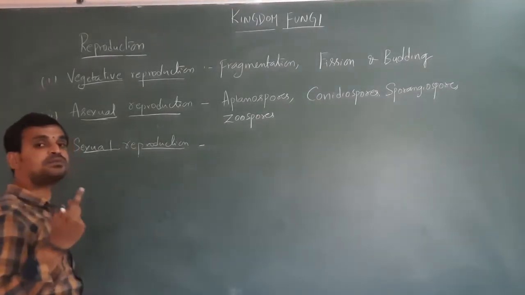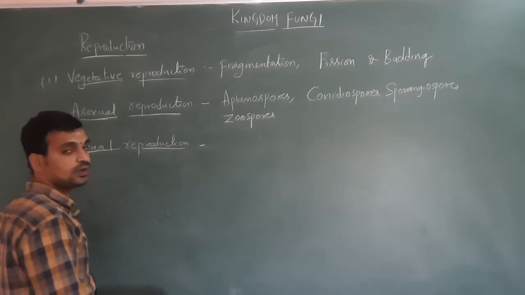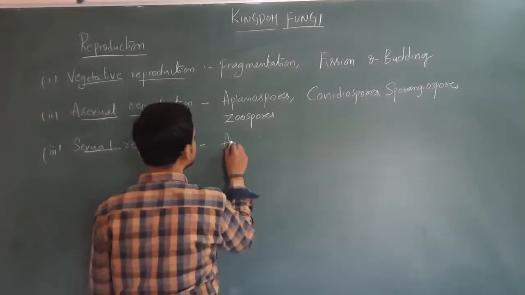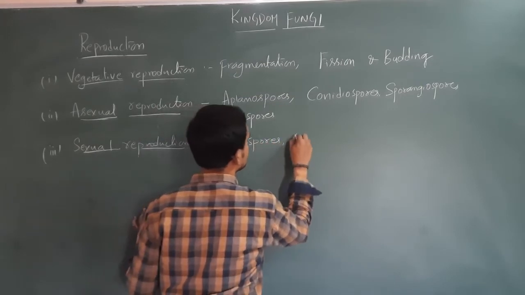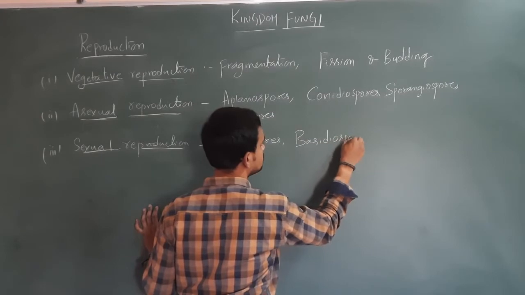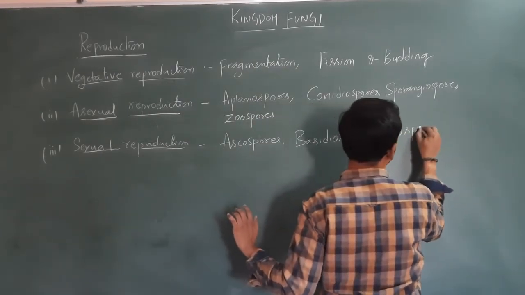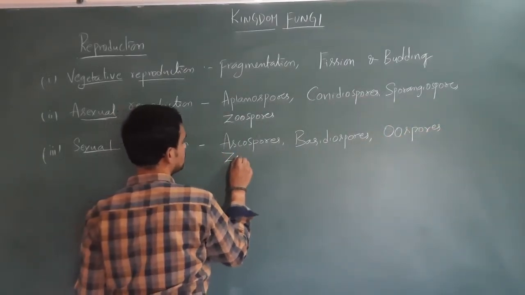So what are the different types of sexual spores produced by the fungi during sexual reproduction? They are ascospores, basidiospores, oospores, zygospores.